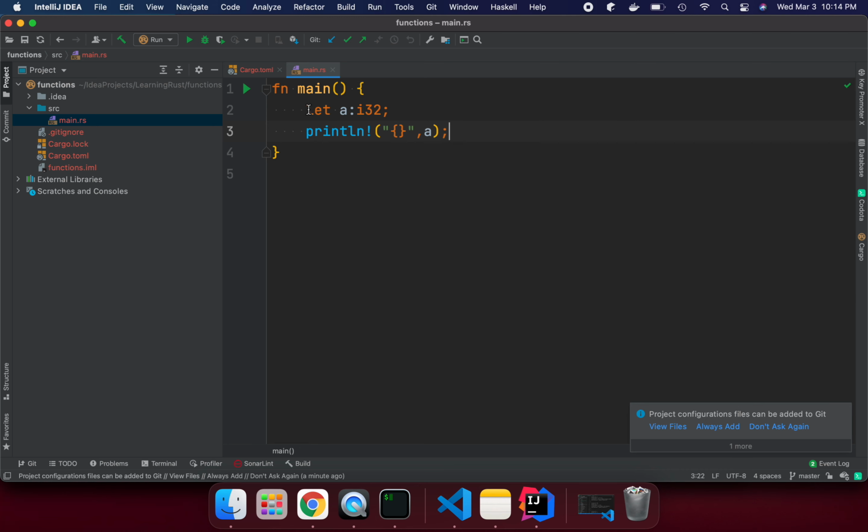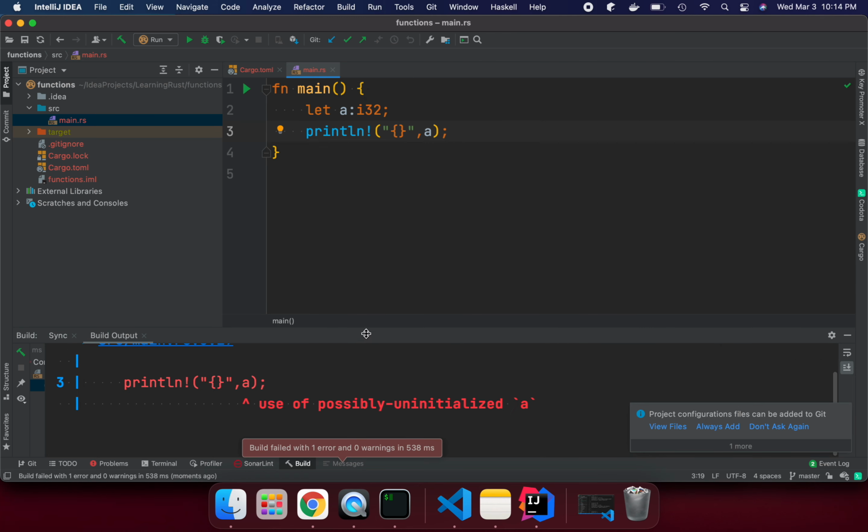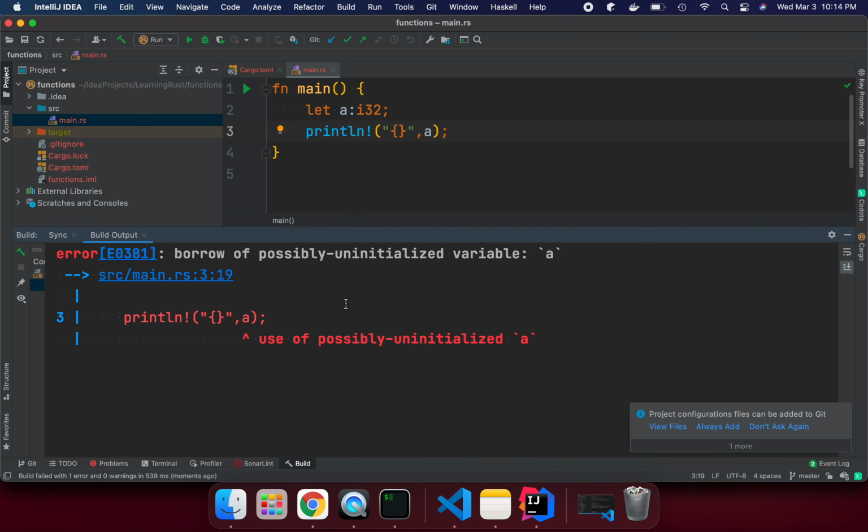Now if we try to run it, either through cargo run or from here itself, we can see the error: use of possibly uninitialized variable a. The compiler is giving the error, borrow of possibly uninitialized variable a. We did not initialize the value of a, but we are using it. So we must initialize it, then use it. This is the first issue.